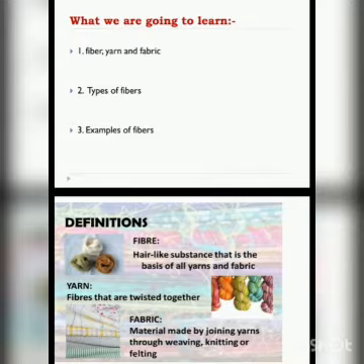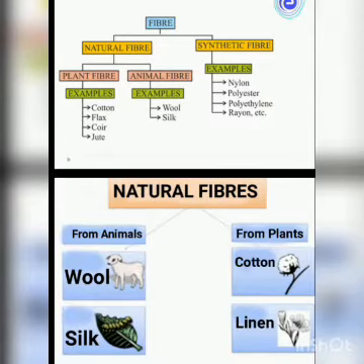Next, as we talked about fibers, there are two types of fibers. One is the natural fiber and the second one is the synthetic fiber. Number 1, natural fiber. Natural fibers, as the name indicates, are obtained from nature. How do we obtain them from nature? We obtain them from plants and animals. Plants like cotton, flax, coir, that is the coconut outer covering, and the last one is jute. These are the plants from which we get fibers.